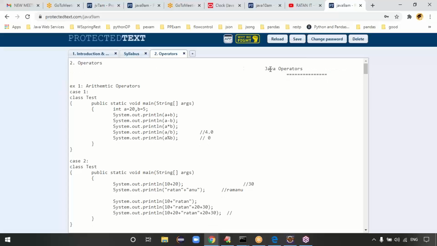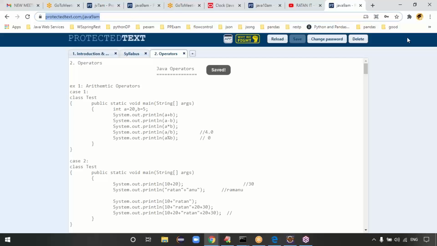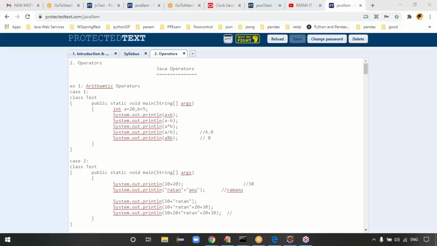How can we access this protected text? Up to now we didn't check the protected text. This is the link. Just open this link. Every day I'm placing the class notes at this link, right? When you open this link, it will ask for a password. For everyone, the password will be Java only. Then this class note will open. You try to do the practicals, okay?